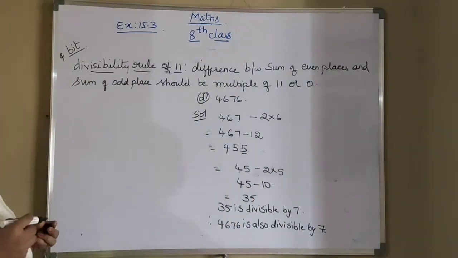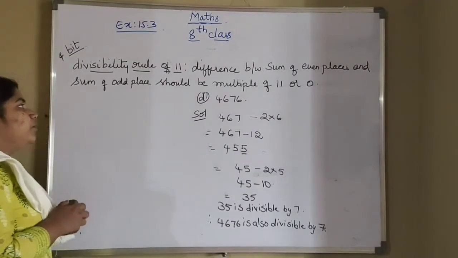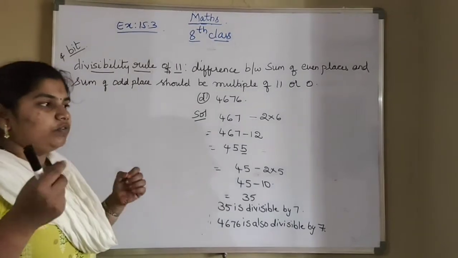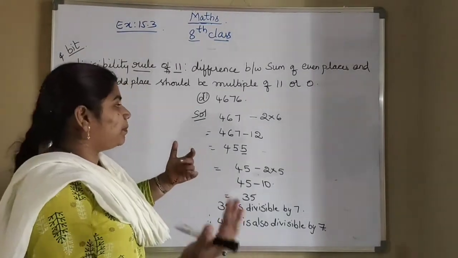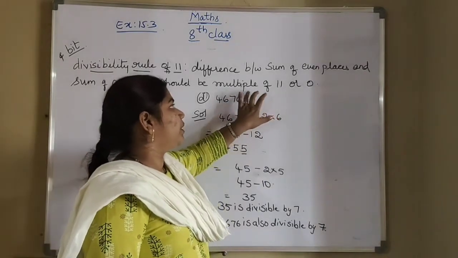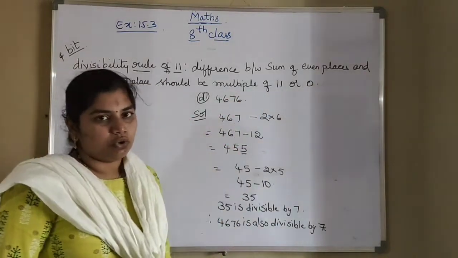So if you do the sum of even places and the sum of odd places, you will get one result. For that you have to do the subtraction. The subtraction value should be in the form of a multiple of 11 or it should be equal to 0.